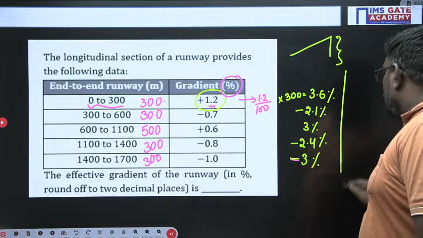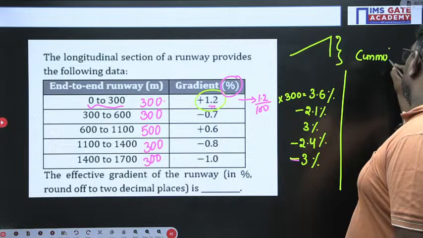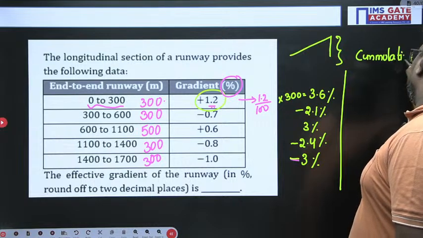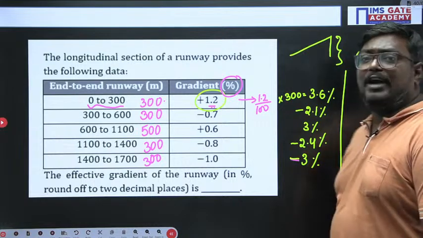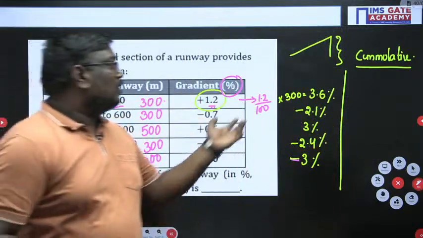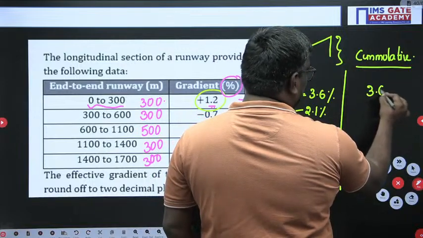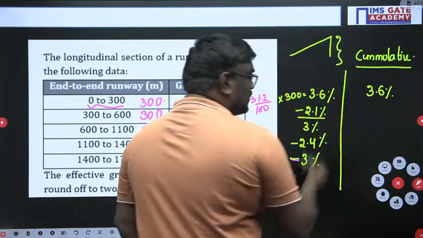Now what do I have to do, sir? I have to take the cumulative values. Are you following, my dear students? You have to find out the cumulative values. I hope you are clear, sir. What are the cumulative values here? This is 3.6 positive. Here it is minus 2.1.